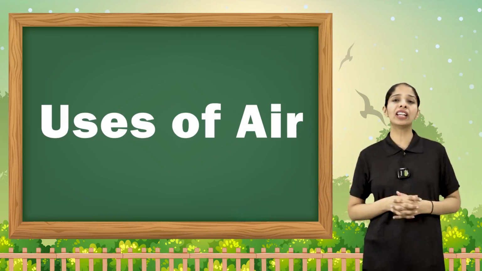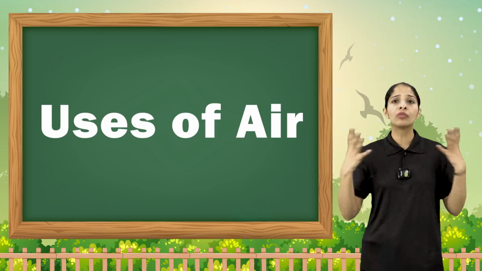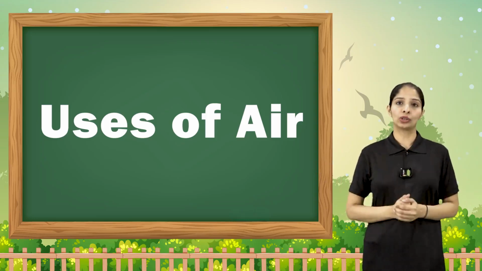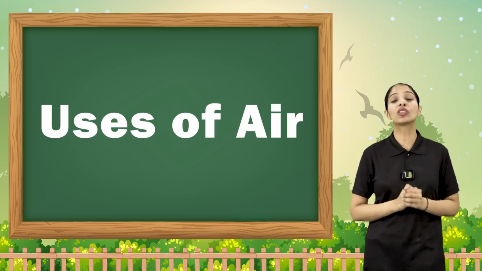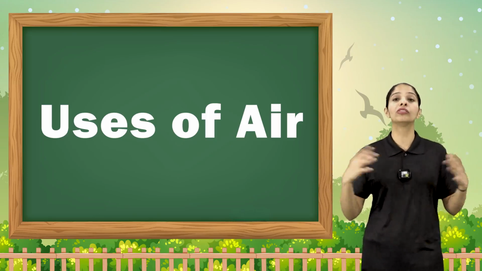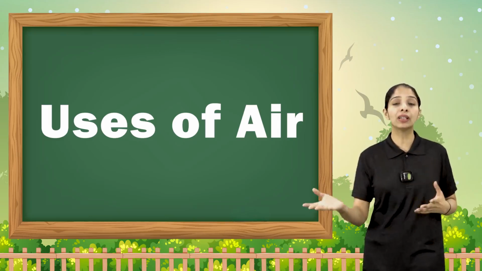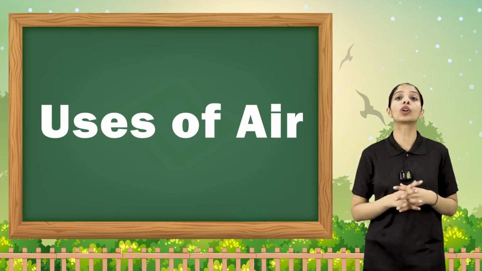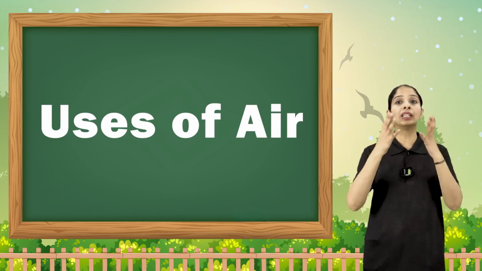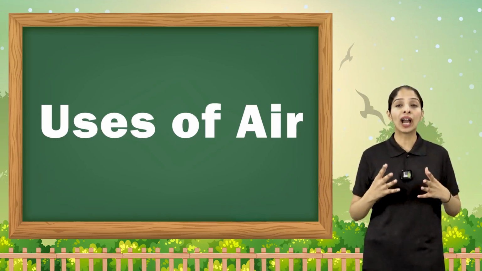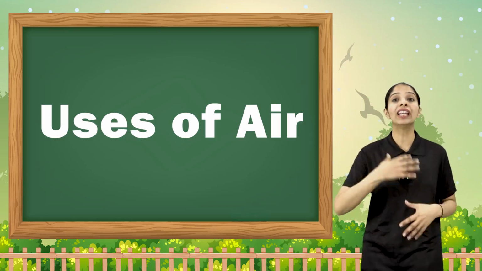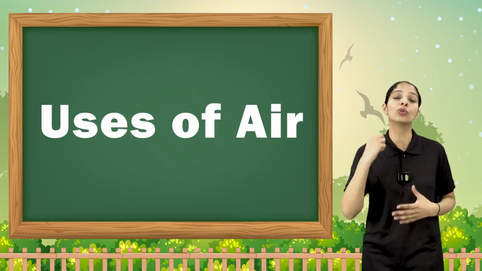So air is what we need for our survival also. Why? Because air has oxygen, and all living beings need it. Animals and we need oxygen that we breathe in, and air also has the carbon dioxide that we breathe out.